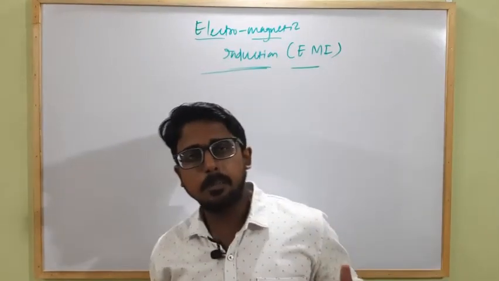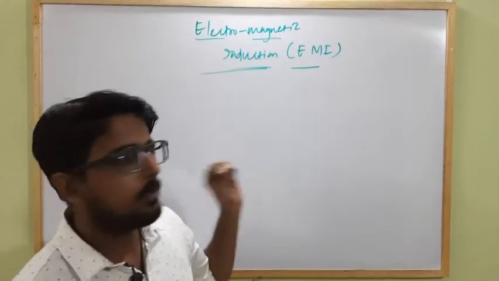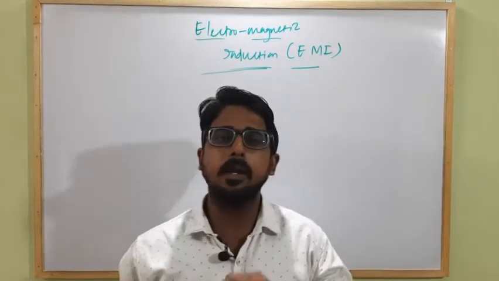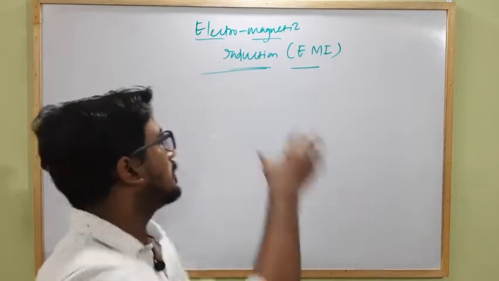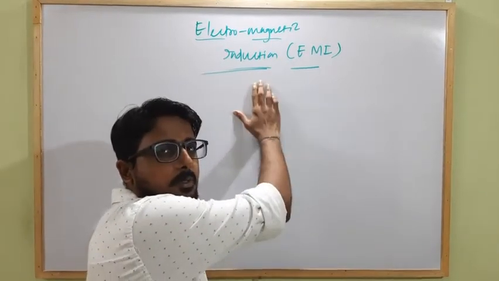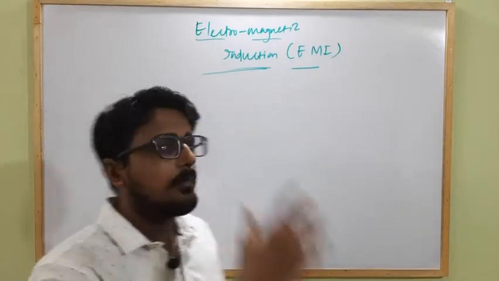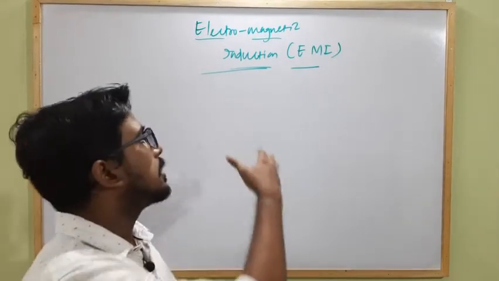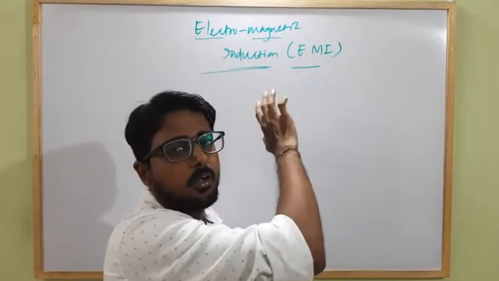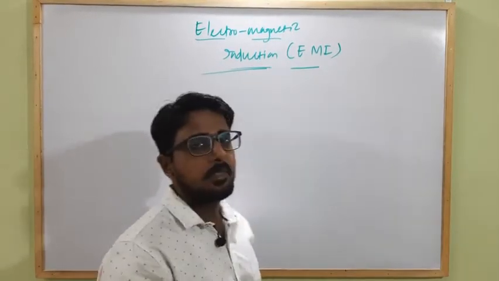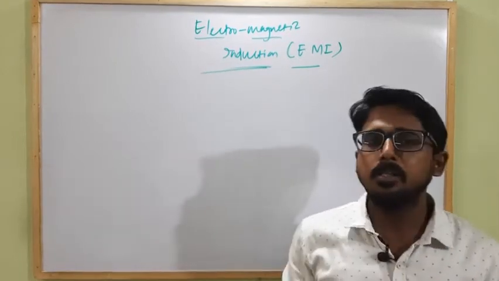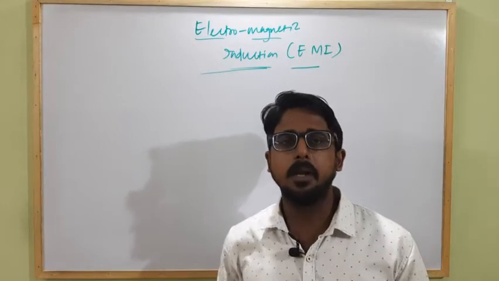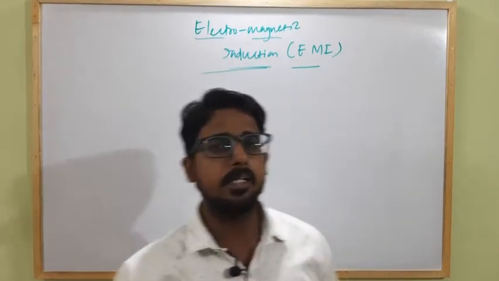Clear? In the previous chapter, magnetic effects of electric current, we already studied that a current carrying conductor is capable of producing a magnetic field surrounding it. But in this chapter we will study the reverse process. That means we have a magnetic field, and by using that magnetic field we produce electric current in a conductor by the process of induction. There is no physical contact, but a current is induced in a conductor or coil with the help of a magnetic field. That is known as electromagnetic induction.